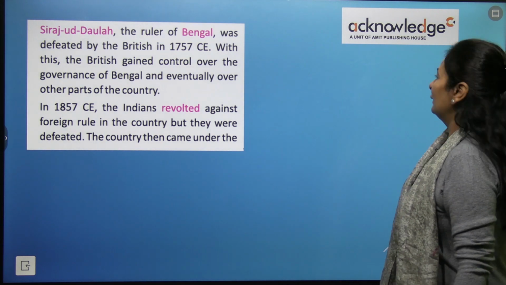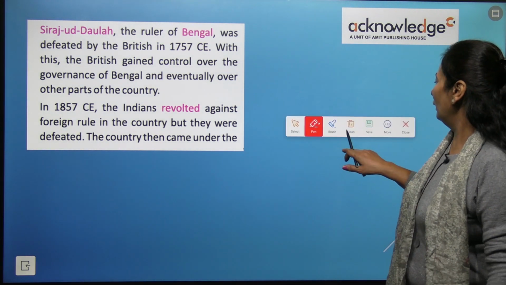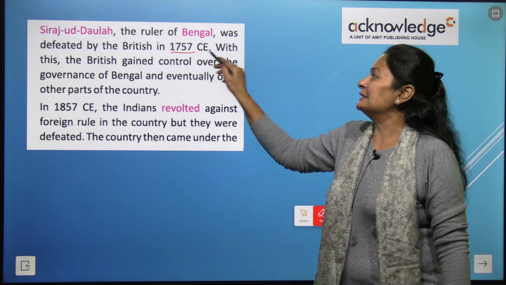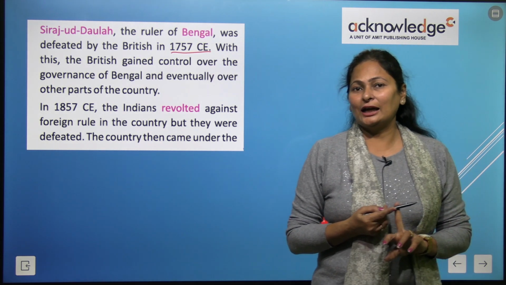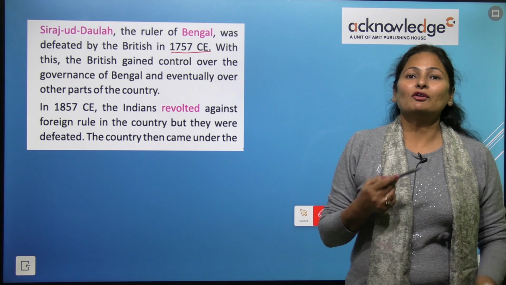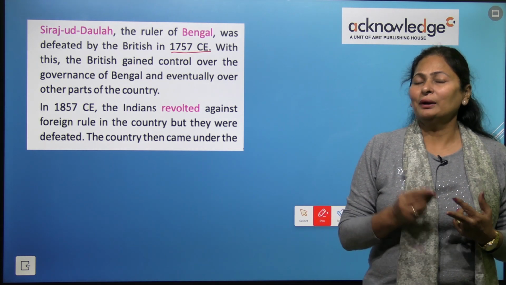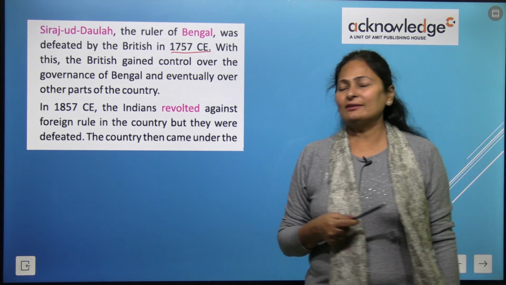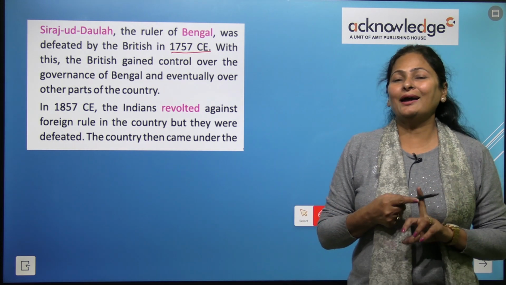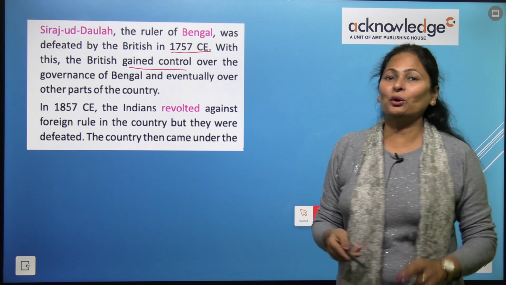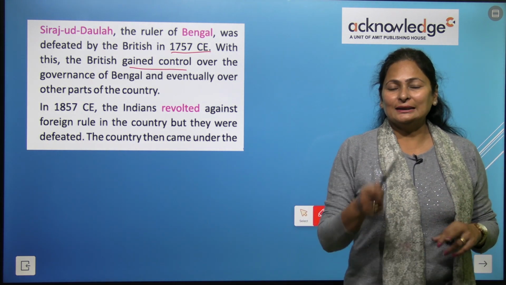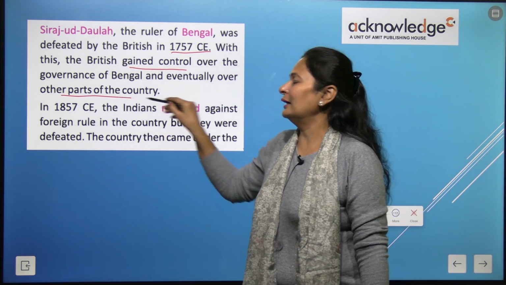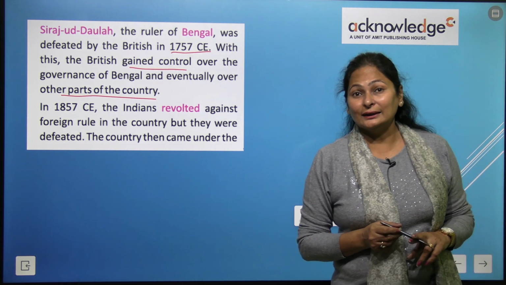So Sirajuddaula, the ruler in Bengal, was defeated by the British in 1757 CE. Sirajuddaula, he was the emperor of Bengal and he got defeated by whom? By the British company in 1757 CE. With this, the British gained control over Bengal. They started ruling Bengal and gradually the other parts of our country.